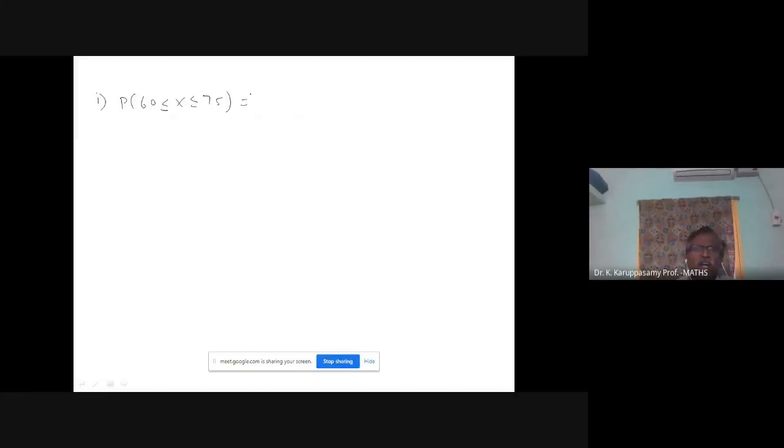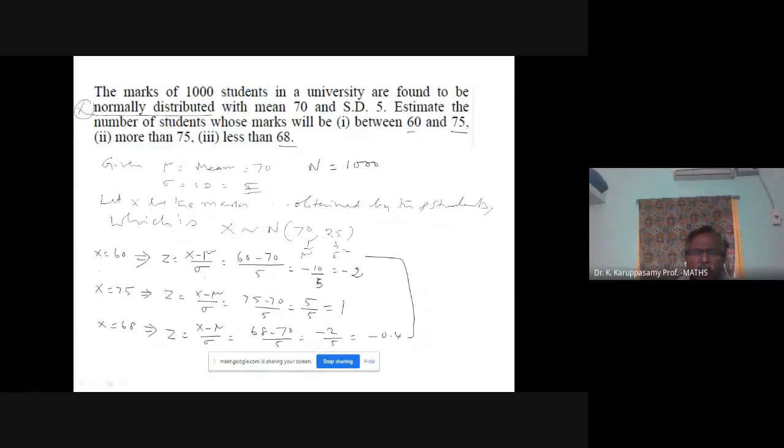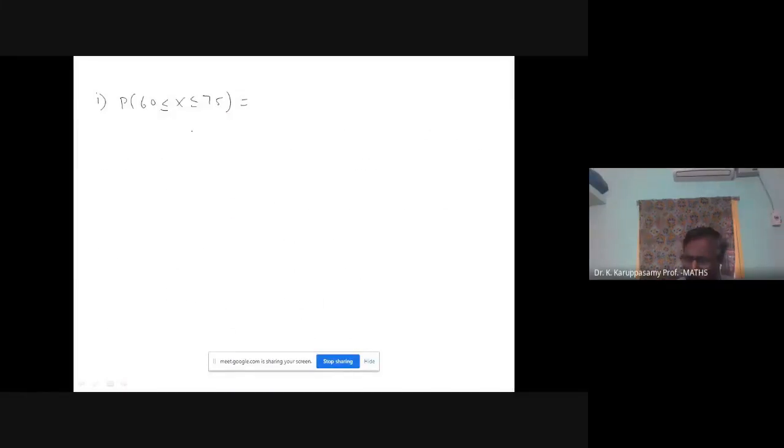Probability of 60 less than or equal to x less than or equal to 75. The x value lies between 60 and 75. I am going to transform into the Z variable. 60 means minus 2, 75 means 1. It is equal to minus 2 less than or equal to Z less than or equal to 1. So x equal to 60 corresponds to Z equal to minus 2, and x equal to 75 corresponds to Z equal to 1. So finding the probability for 60 less than or equal to x less than or equal to 75 is the same as the probability of minus 2 less than or equal to Z less than or equal to 1.